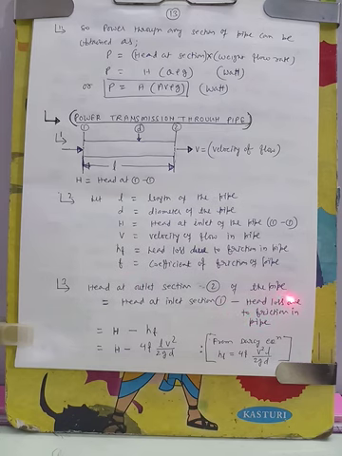Head at section 2 will be head at section 1 minus head loss due to friction in pipe. So if we subtract the head loss due to friction in pipe from head at section 1, we will get the head at outlet of the section. So head at outlet of the section will be H minus HF, and HF, frictional loss of head, from Darcy equation will be HF is equal to 4f V square L by 2GD.